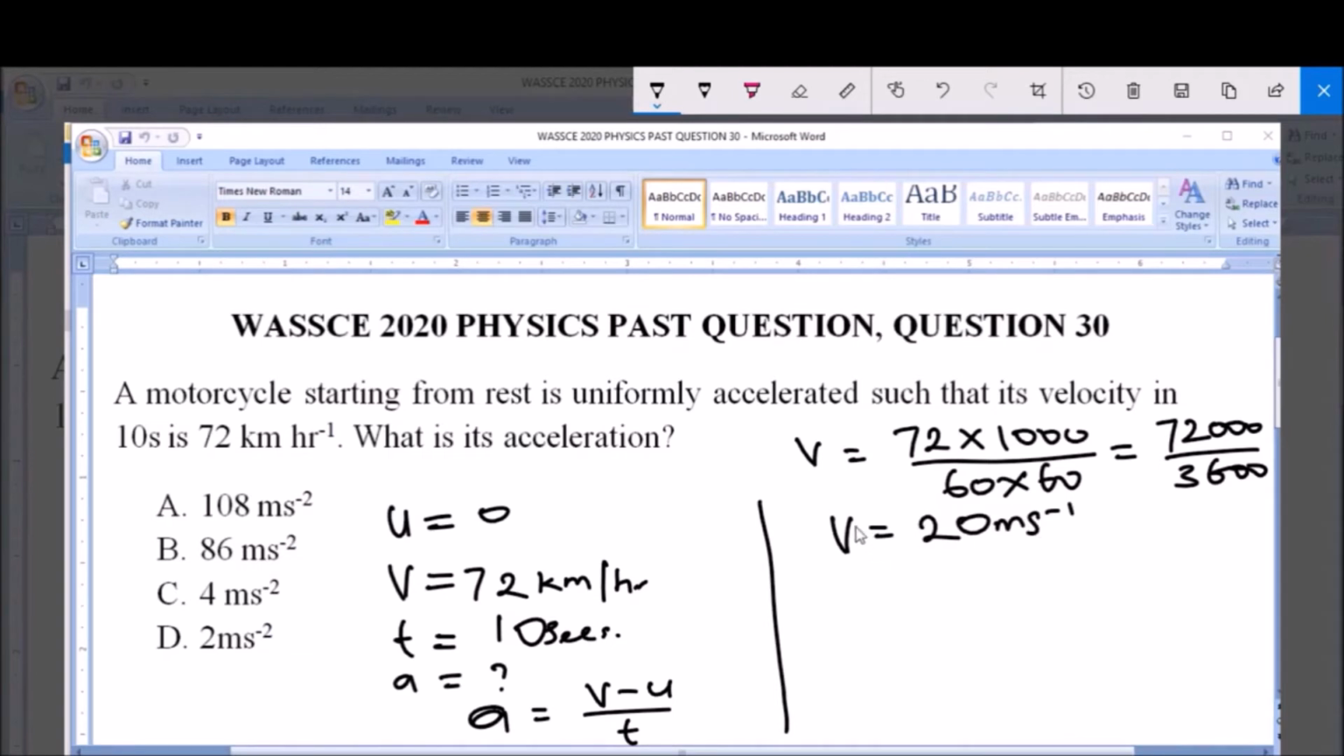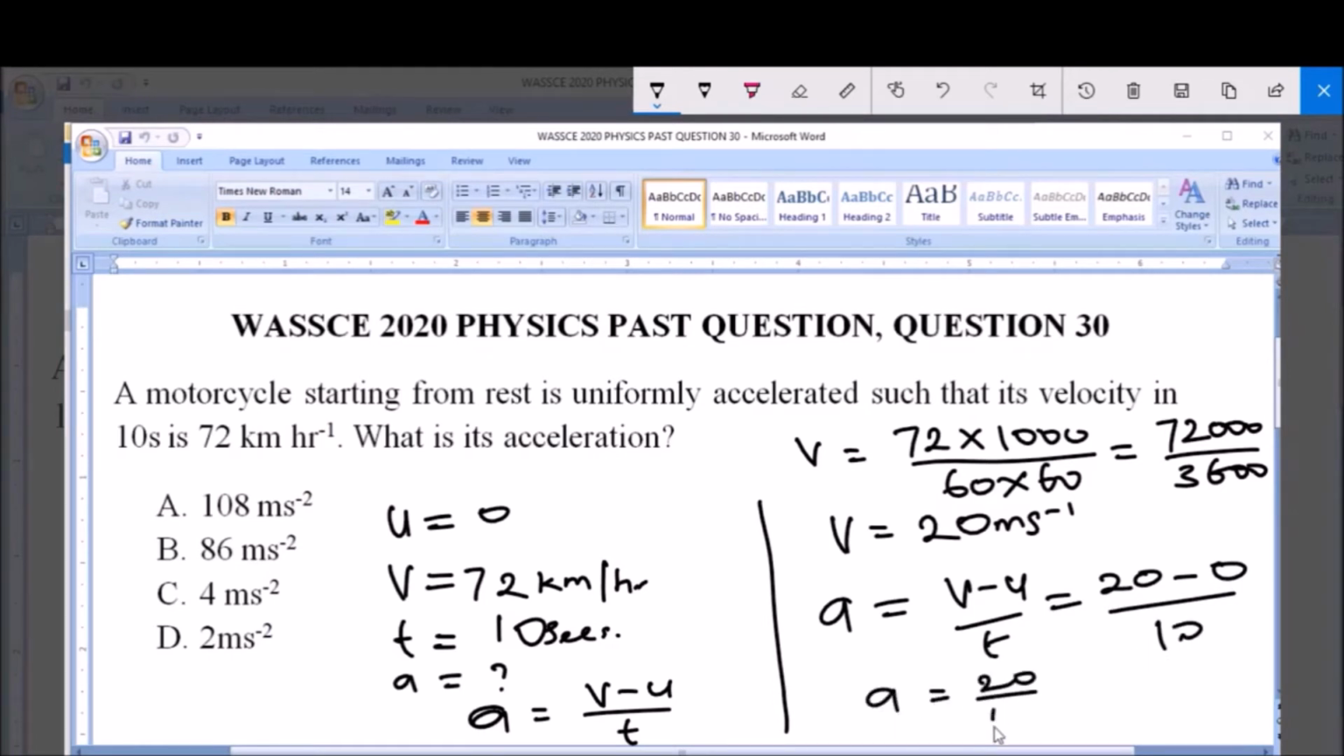Now we've gotten our final velocity in meter per second. Now we can continue. So we have that acceleration a is equal to v minus u all over t, and this is equal to final velocity 20 minus initial velocity 0 all over time taken 10. So therefore a is equal to 20 all over 10, and this is equal to 2 meter per second square. So 2 meter per second square is the acceleration, and that is option D.